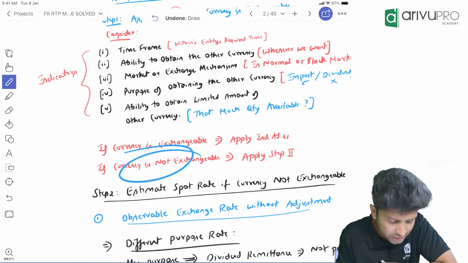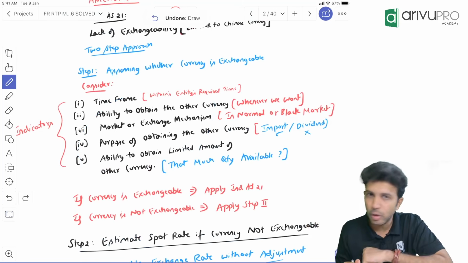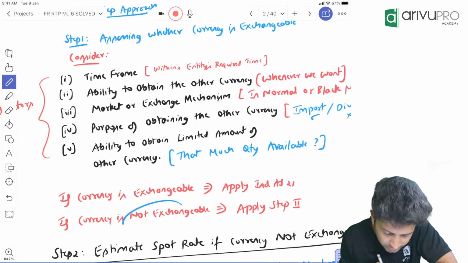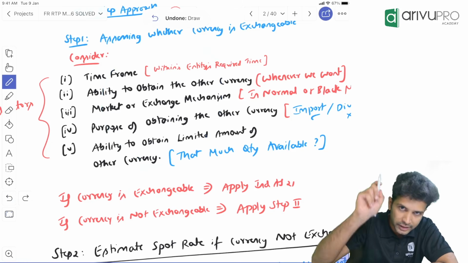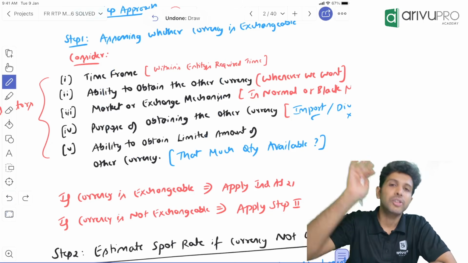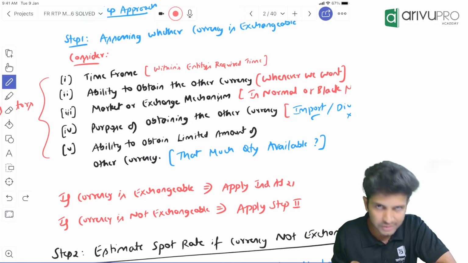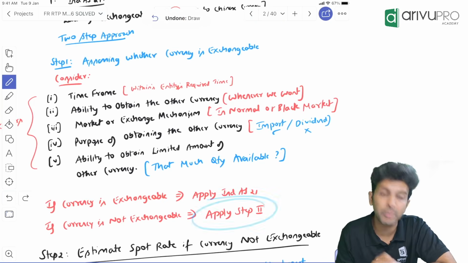If by chance, after applying these indicators, you come to a conclusion, what is that? That currencies are not exchangeable because indicators failed. So if you conclude currencies are not exchangeable, then this was step number 1, right? Then only you will proceed to step number 2.